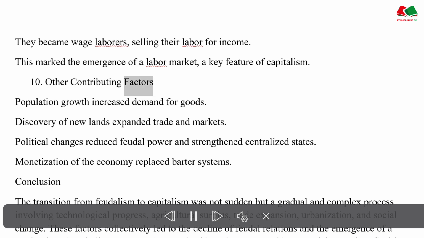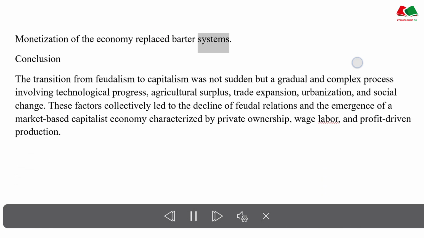Other contributing factors. Population growth increased demand for goods. Discovery of new lands expanded trade and markets. Political changes reduced feudal power and strengthened centralized states. Monetization of the economy replaced barter systems.